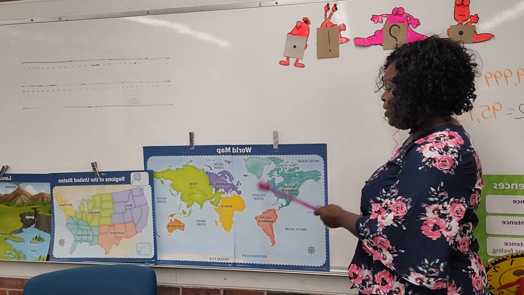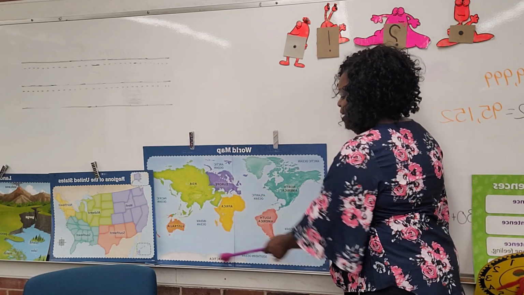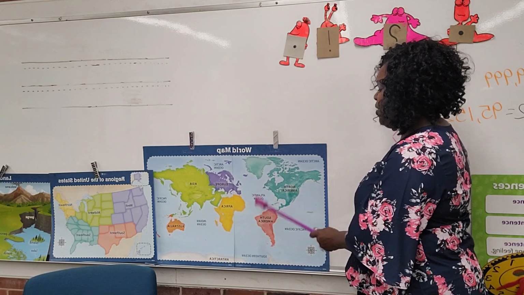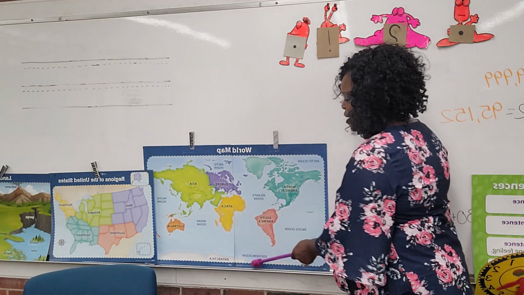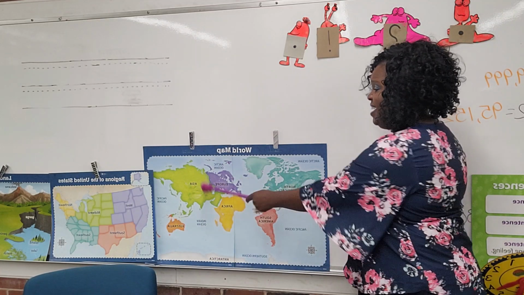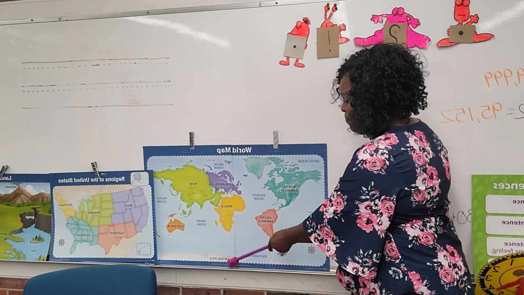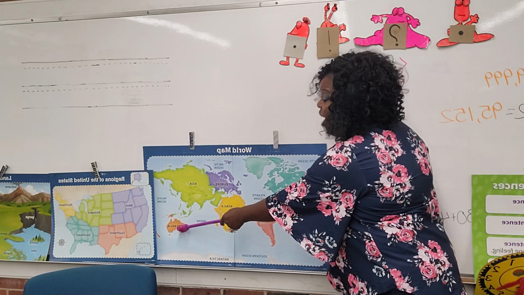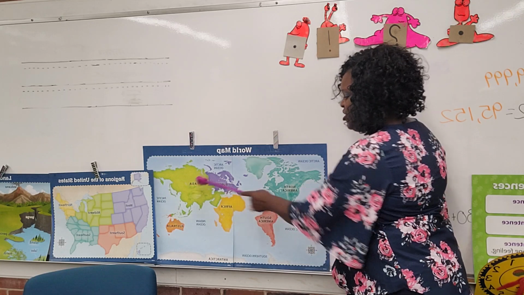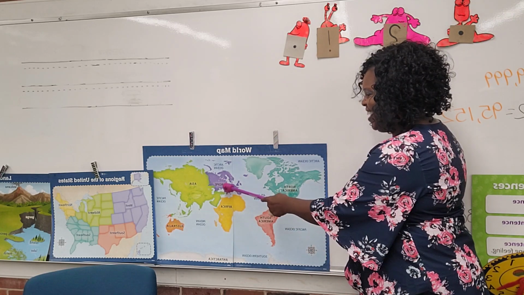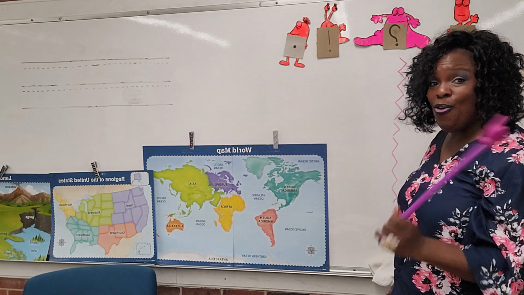Ready? North America, South America, Europe, Africa, Asia, Australia, Antarctica. Again, North America, South America, Europe, Africa, Asia, Australia, Antarctica. What's this? North America, Asia, good. South America, good. Europe, Antarctica, Australia, good. Africa, Australia, Asia, North America, Europe, Africa, Antarctica. Good. So know those continents.